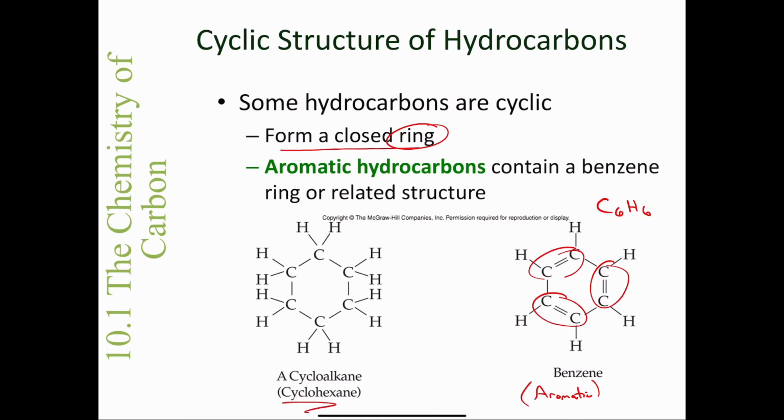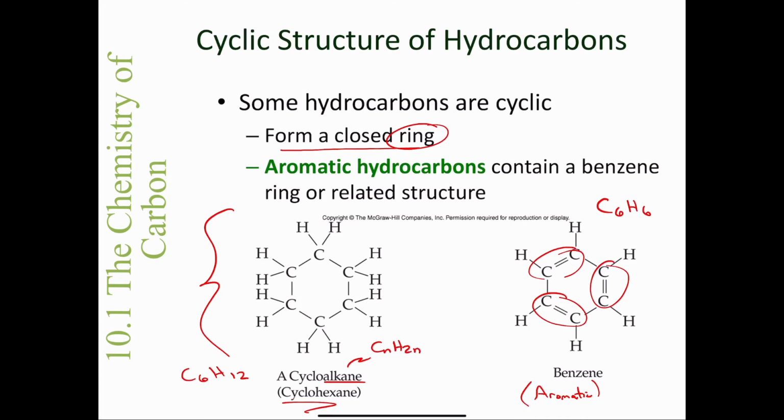Cyclohexane, which is shown here, this whole big molecule here, is a cycloalkane. And it has 6 carbons, but it has double the amount of hydrogens as benzene. It's C6H12. And you can see that there are no double bonds in the cycloalkane. And the generic formula for a cycloalkane is CnH2n.